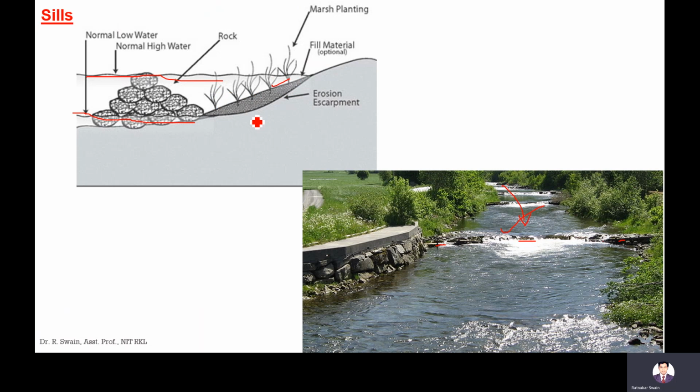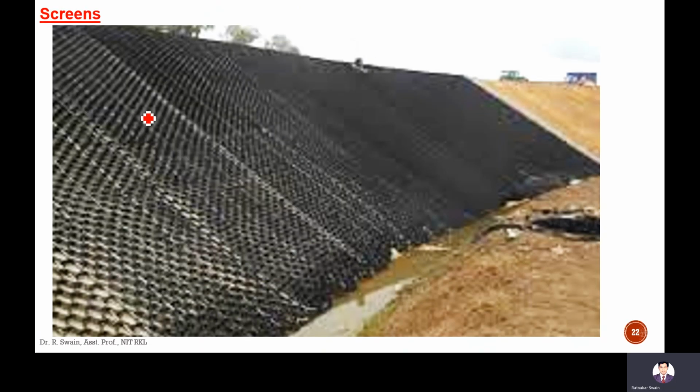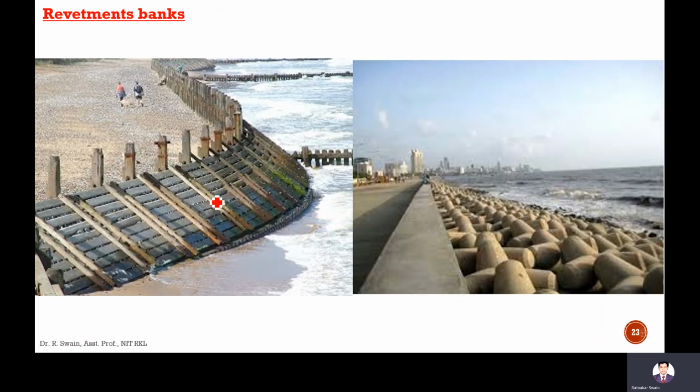Okay, that is one important method of erosion control. The screens are placed here. Screens are placed in the banks, okay, so that there will be no erosion and there will be no slide of the banks. Okay. Revetment banks. Revetments can be of many materials, and these are the wooden revetments.